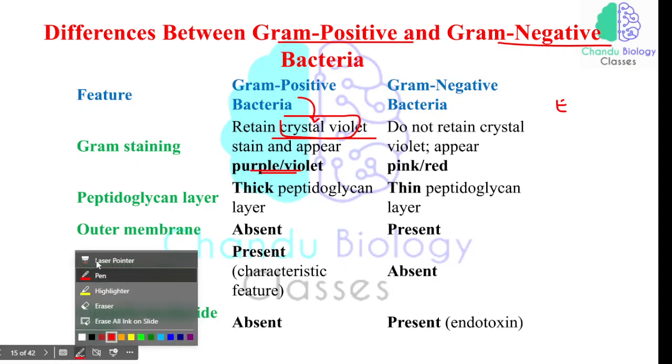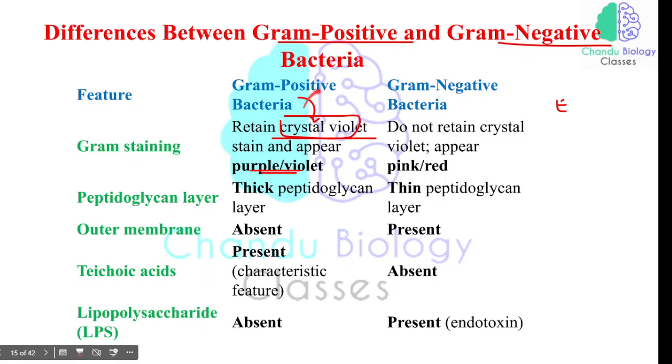Those are gram-positive. The other bacteria do not retain the crystal violet in their cell wall, so they appear pink or red. This is the major difference: by seeing the color under the microscope, we can say whether it is a gram-positive or gram-negative bacteria.